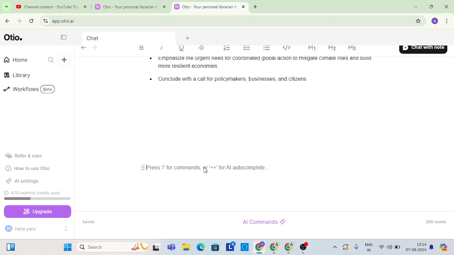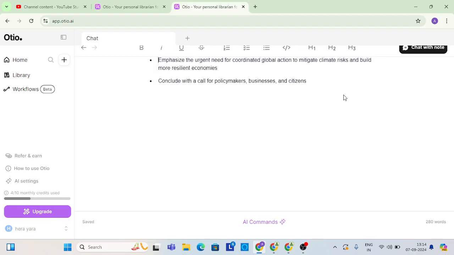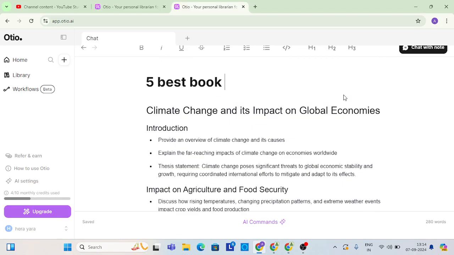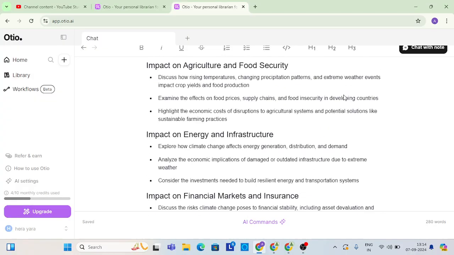Okay, press command and for this we can see here. You can see impact, energy, structure, food security, and AI command also we can use it.